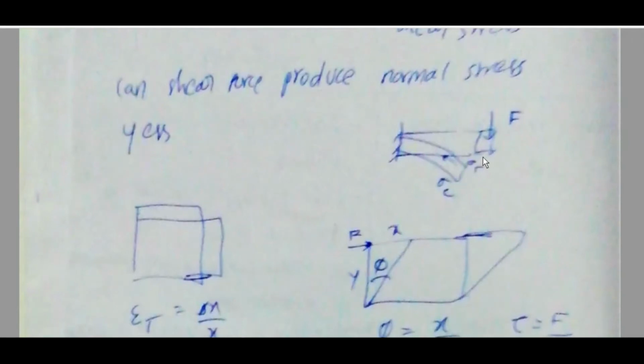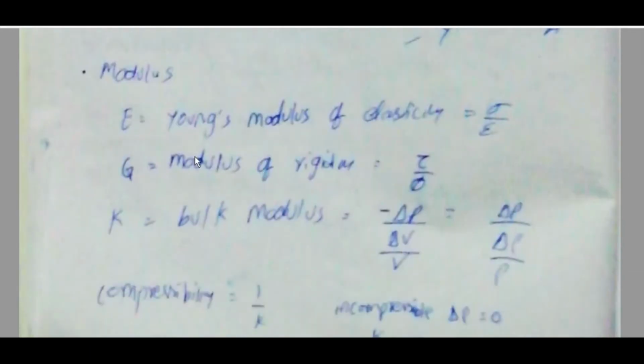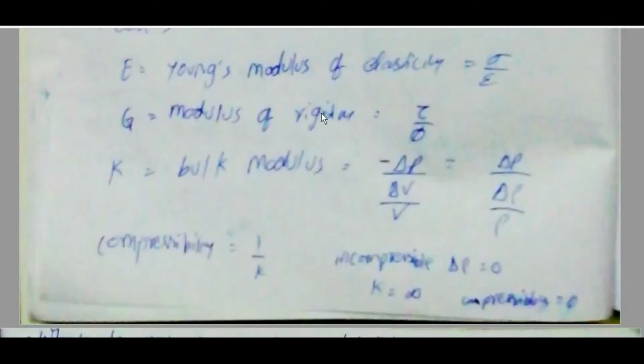If the force is applied like this, then on top a tensile sigma and on the bottom a compressive sigma will be generated. Epsilon t is equal to delta x by x, phi is equal to x by y. Here phi is almost small, so it is this distance by this distance. Tau is equal to F by A. Modulus E, Young's modulus of elasticity, is equal to sigma by epsilon. G, modulus of rigidity, is equal to tau by phi.